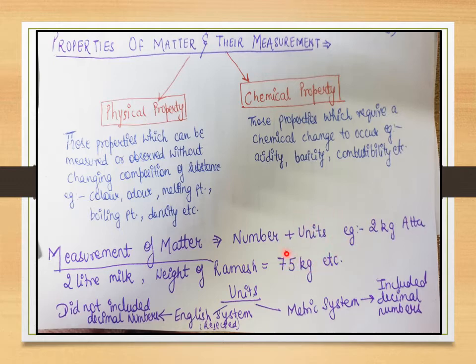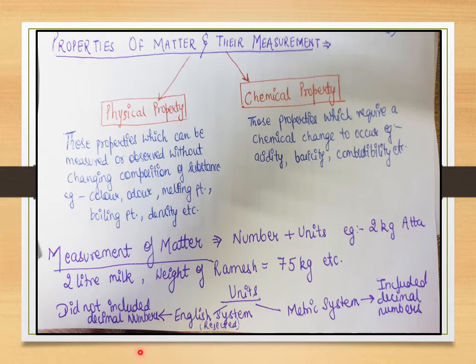Now the units earlier were divided into two sections. One used to be the English system, another used to be the metric system, right? Now the English system never included decimal numbers. So that was a problem with the English system.